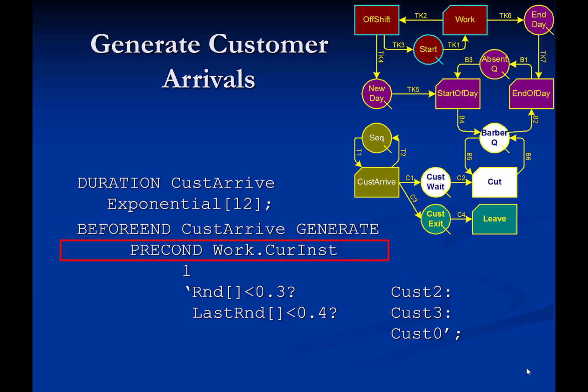Notice that the term precond allows the action generate to take place only when the logical expression work.carinst returns the value true. The expression work.carinst returns the number of instances of activity work currently going on. Thus, work.carinst returns the value true and a customer is generated only during working hours.